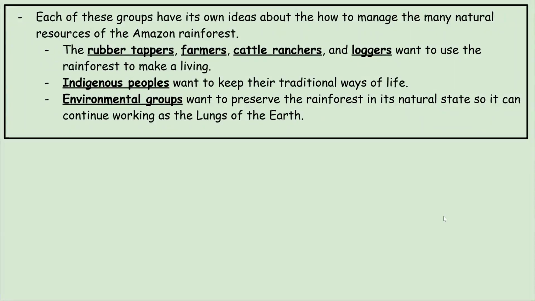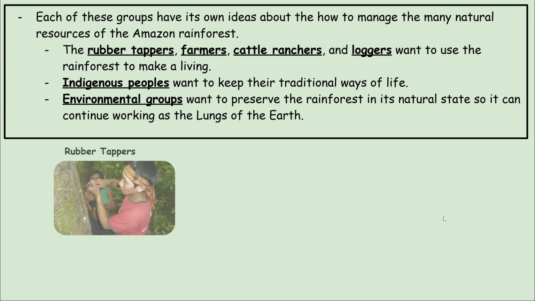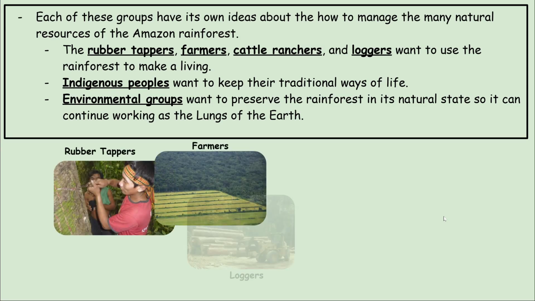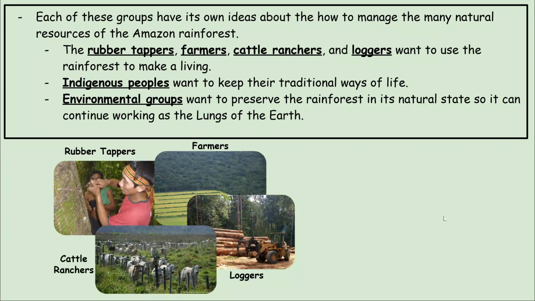Each of the groups have their own ideas on how to manage the natural resources that can be found in the Amazon rainforest. The rubber tappers, farmers, cattle ranchers, and loggers all want to use the Amazon rainforest to make a living through a variety of different industries that they engage in.